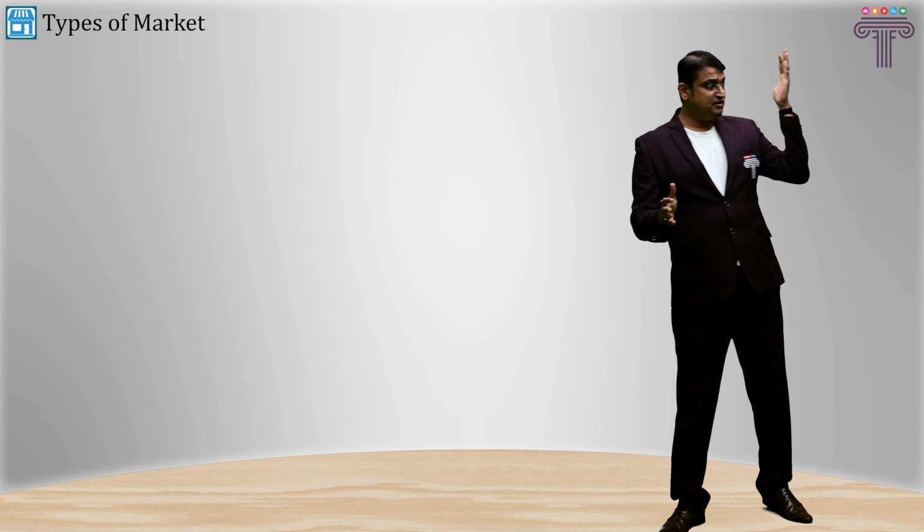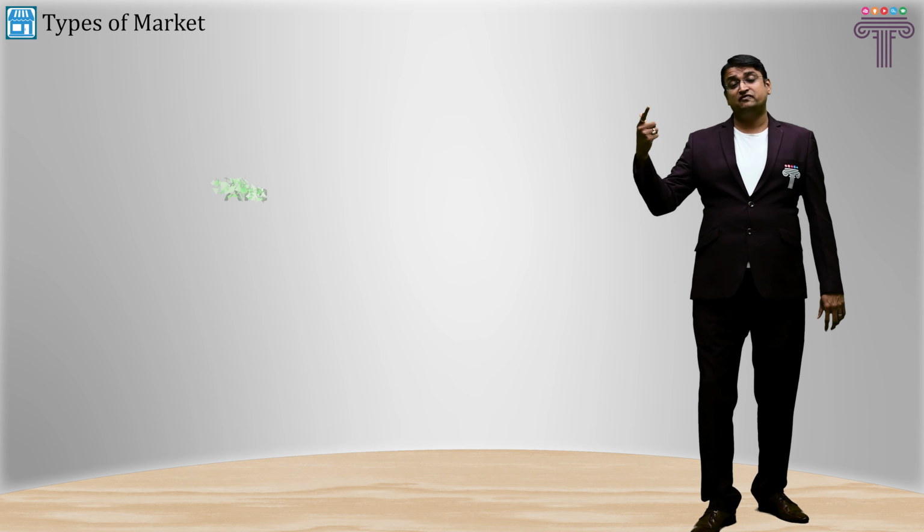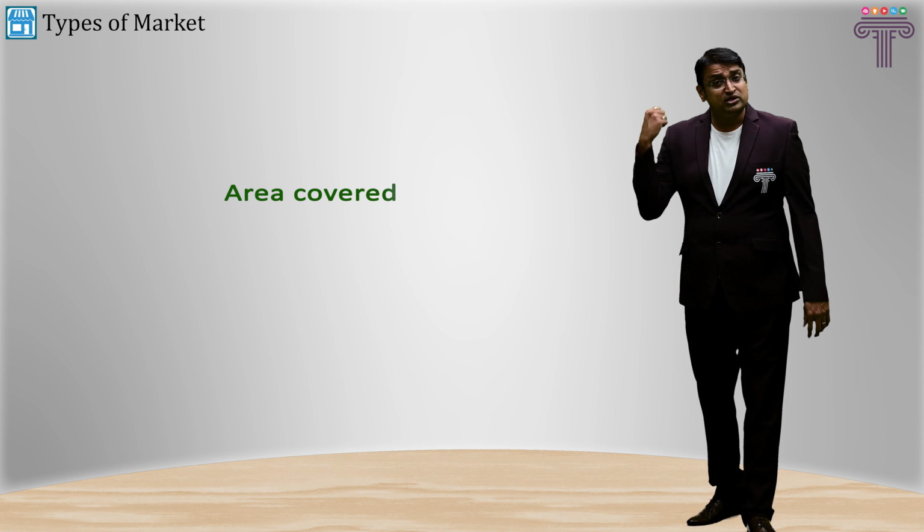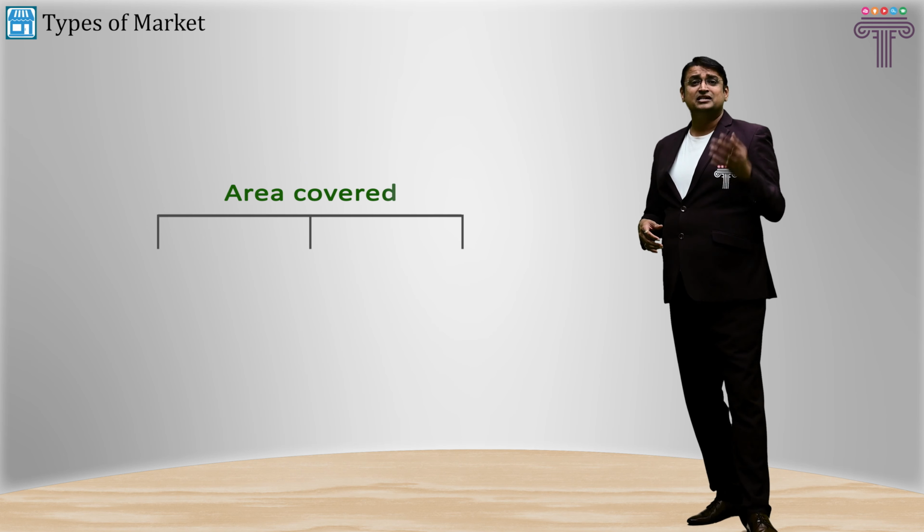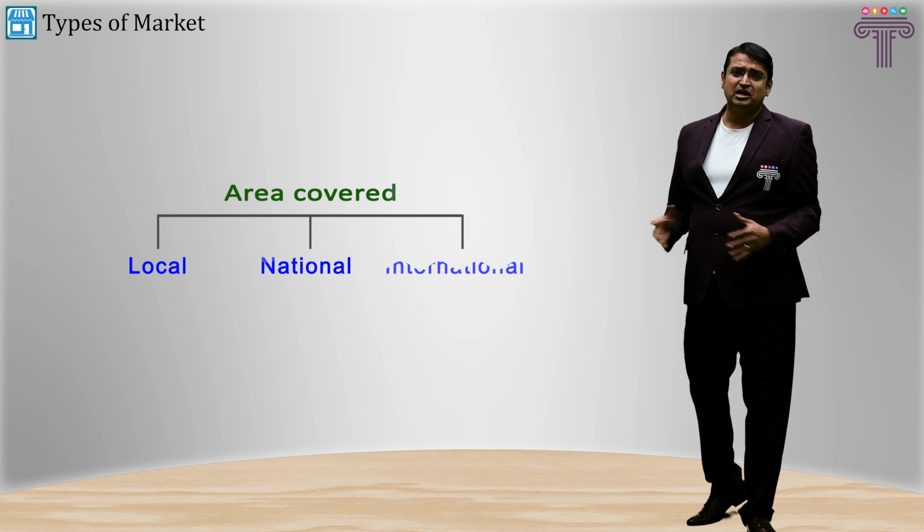So once you understand there are various logics on the basis of which we categorize markets, let's revise it fast. Markets are categorized on the basis of geographical area covered. Can you tell me what are the types of market? Yes, it's local market, national market, and international market.